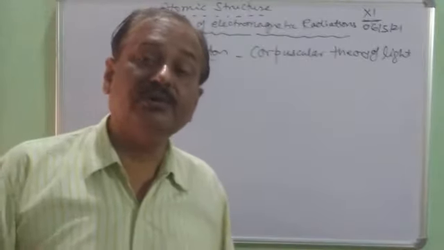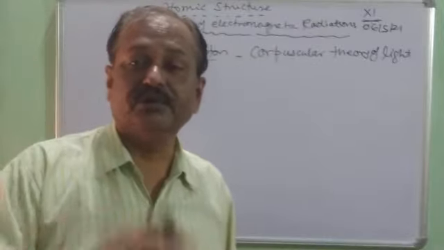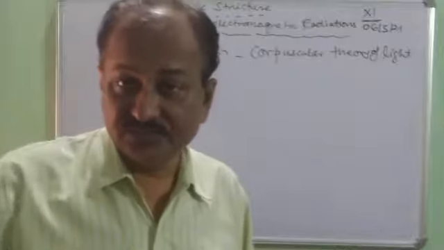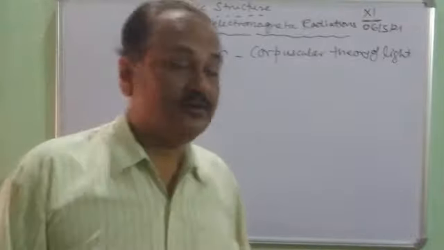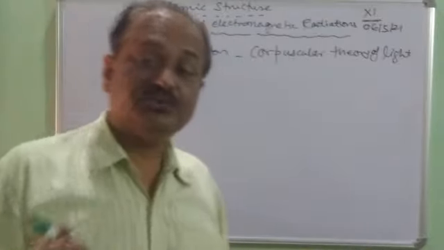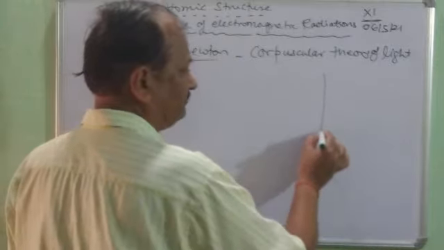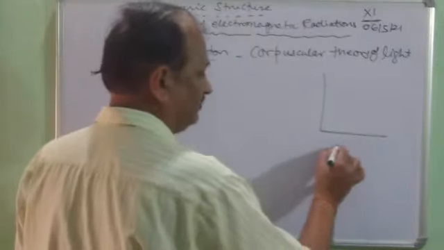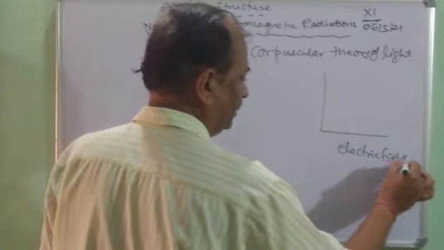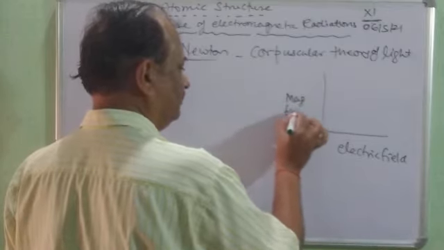All the radiations, all the light from any source, let it be a bulb, a tube light, an electric spark or the sun, are called electromagnetic radiations because they are associated with electric and magnetic field. So see here, there is the electric field and here there is the magnetic field.